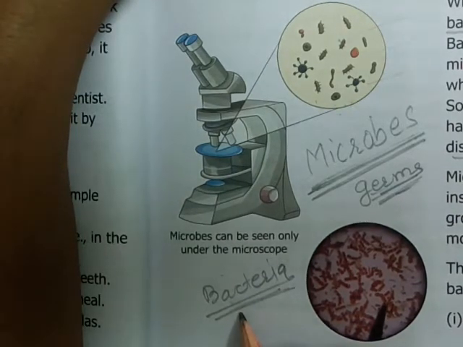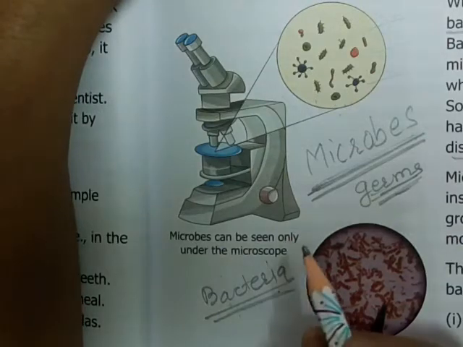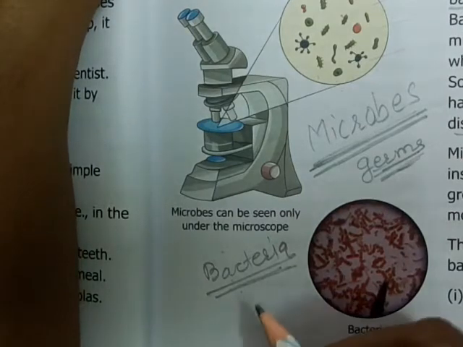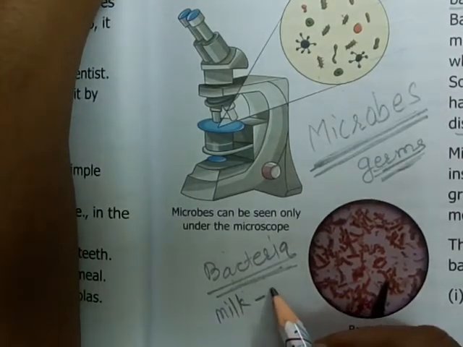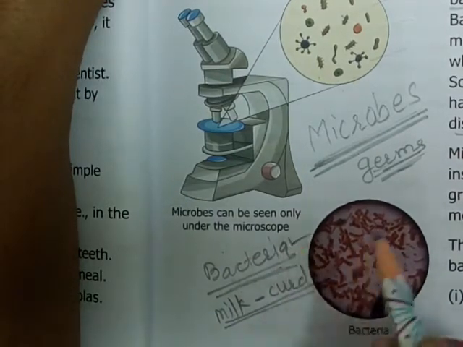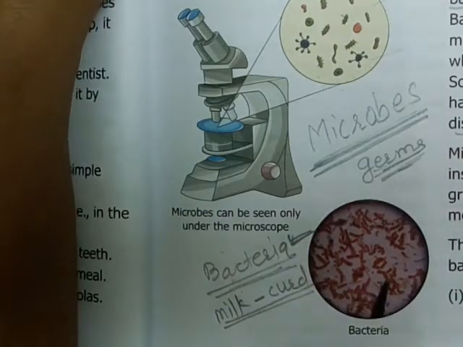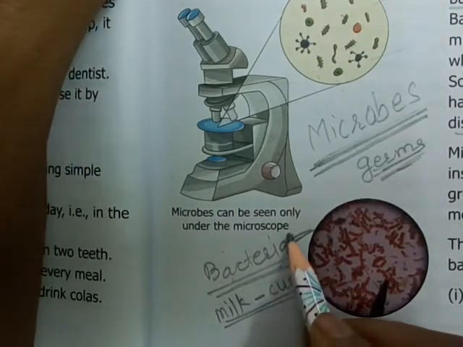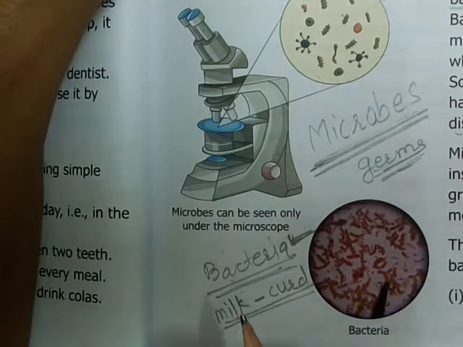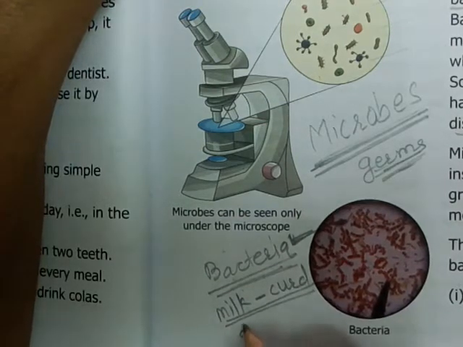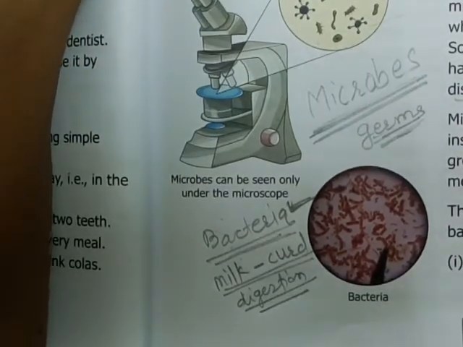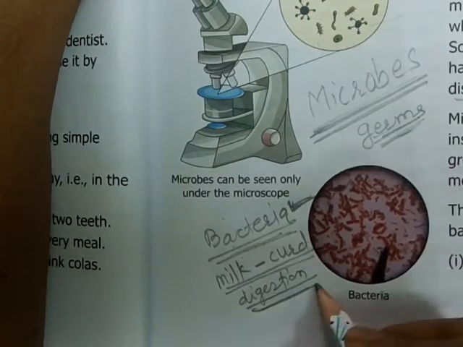These are the harmful bacteria, but there are some bacteria which are useful for us, and they help us convert milk into curd. मिल्क से जो दही बनता है, दूध से जो दही बनता है, वो किसकी वजह से बनता है? बैक्टीरिया की वजह से. And these are useful bacteria. Also some bacteria are present in our stomach, and they help in the digestion of food. These are good, helpful bacteria.